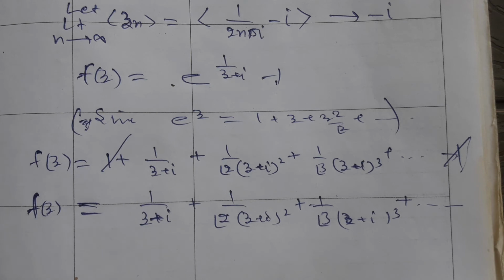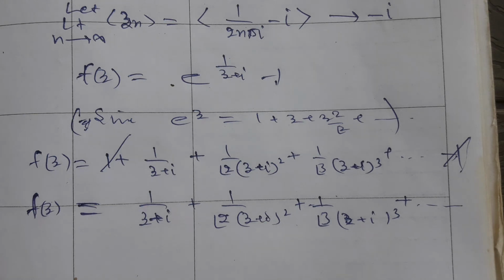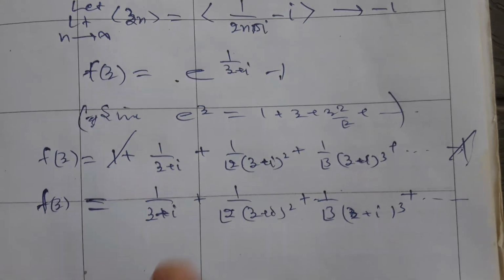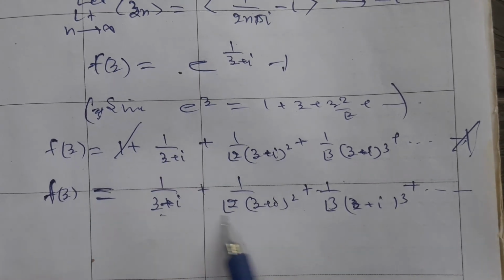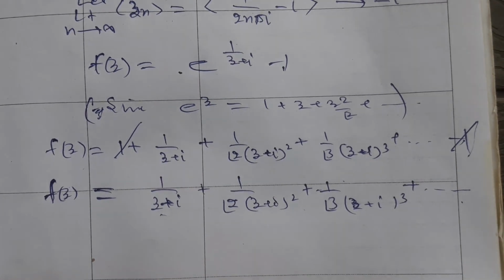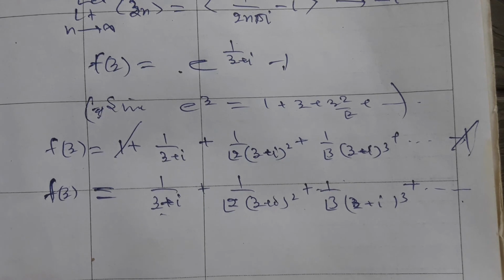If the principal part has no term, then the singularity is removable. If the principal part contains finitely many terms, then the function has a pole of that order. If the principal part has infinitely many terms, then the singularity is an essential one. Similarly here, the principal part has infinitely many terms, but the regular part has no term at all.